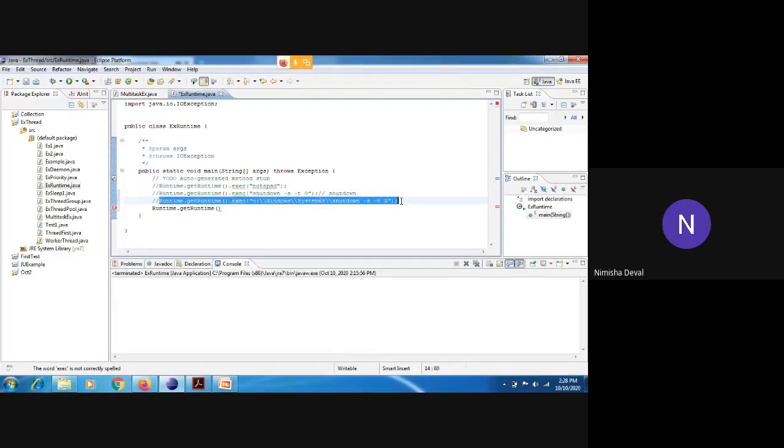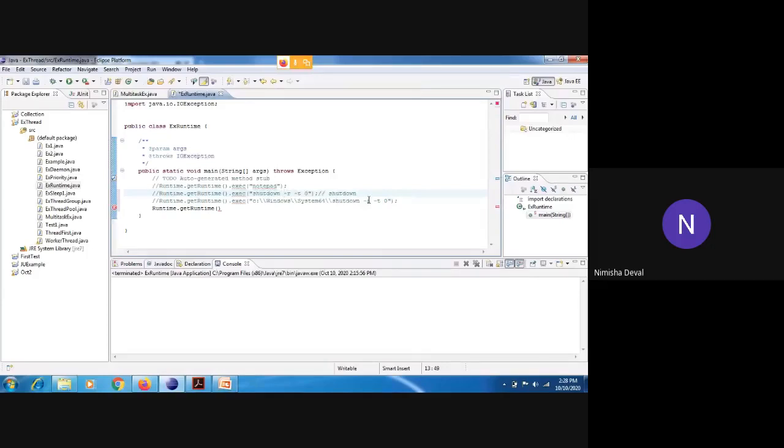Right now, I will not execute it, otherwise my laptop will shut down. So I will not execute these two statements. And if you want to restart your machine, then in place of S, you have to mention R, for both cases, for Linux, Ubuntu, or for Windows here. So only that change is there.